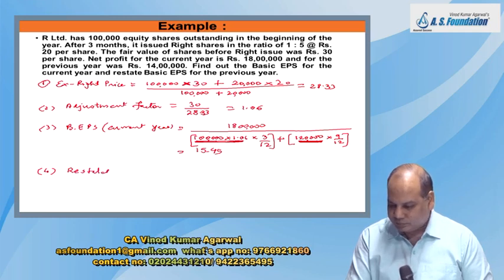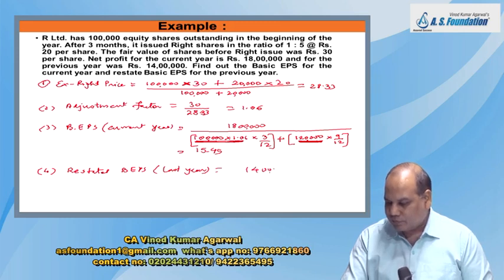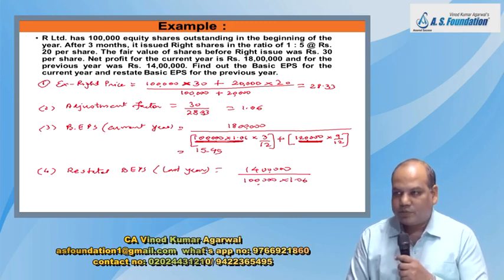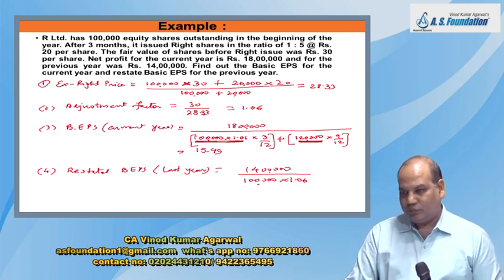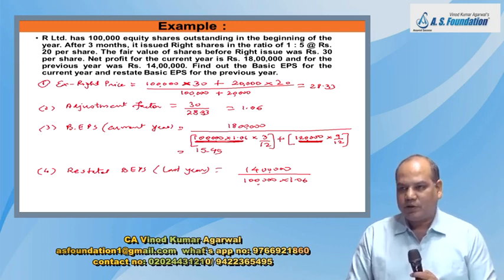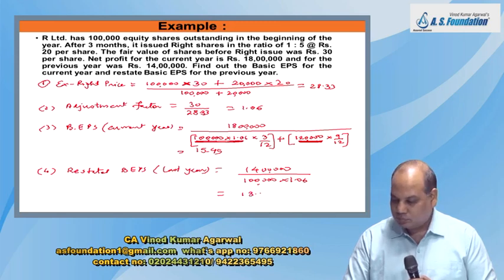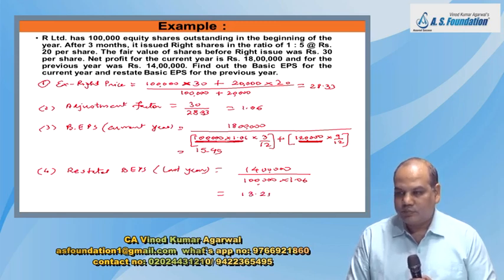Now write one more answer: restated basic EPS for the last year, the previous year. Now this I will take as 14 lakh. What were the shares outstanding? 1 lakh, and this you multiply by that adjustment factor. So how much does it come to? Final answer: 13.21.